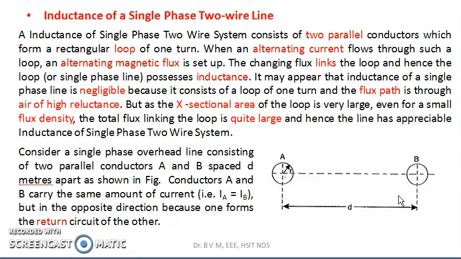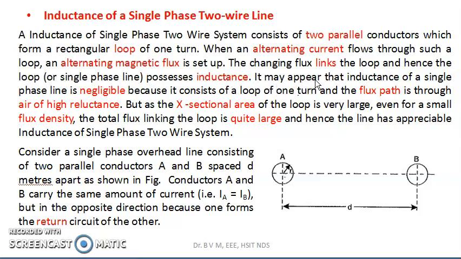This is a two-wire line. There are two conductors, conductor A and conductor B. The spacing between these conductors is d meters. Okay, let us see this. The inductance of a single phase two-wire system consists of two parallel conductors which form a rectangular loop of one turn. When an alternating current flows through such a loop, an alternating magnetic flux is set up. This changing flux links the loop, and hence there will be an inductance.